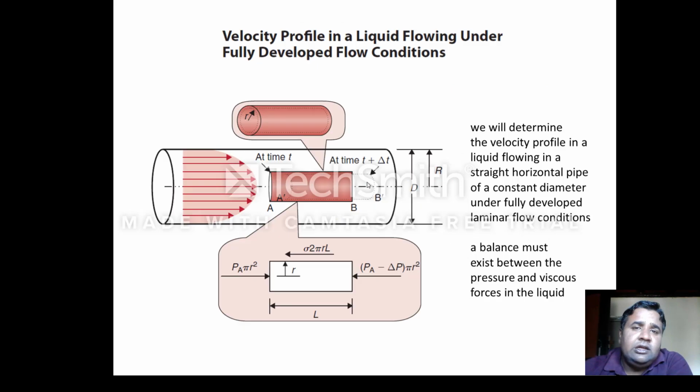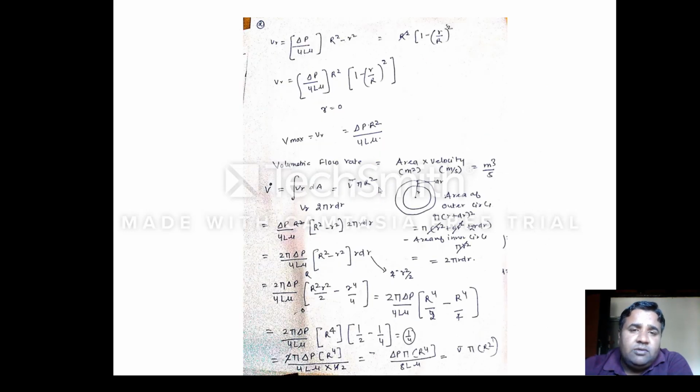See, this is the capital R. So this is the total cross section area of the pipe, and V bar will represent the average velocity of the flowing fluid. We can calculate the average velocity of the flowing fluid by these equations, by v_r dA. dA is the area of the small thickness ring, and v is the velocity at any point. So now we have these two values, and we can equate them with this pi R square.